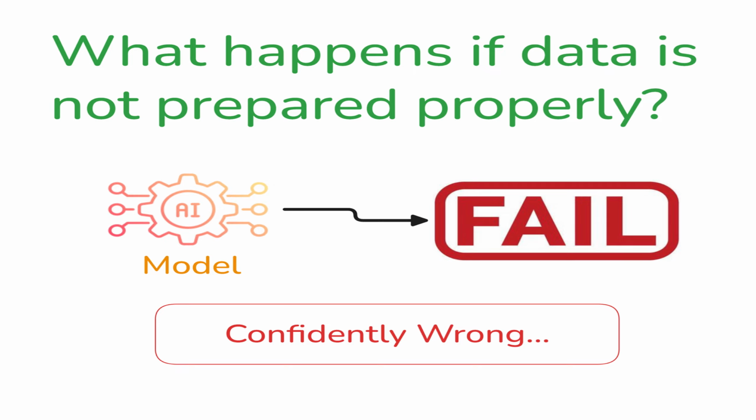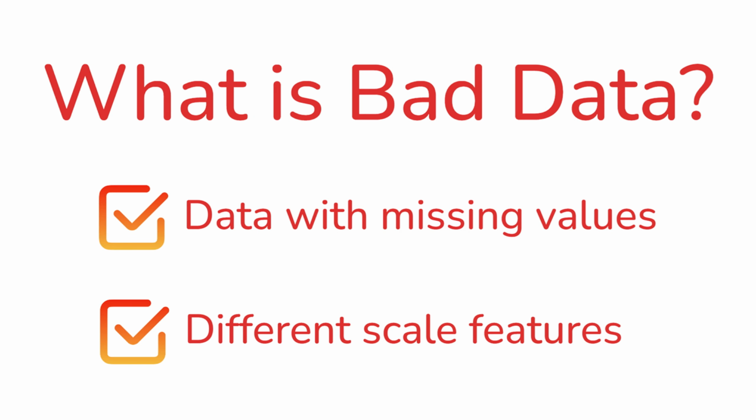So there are multiple examples of bad data. Your data may have missing values, or what if one feature has values in thousands and the other one is in decimals, and many more other reasons. All these problems happen before the model even starts learning. And if they are not handled properly, the model will learn the wrong patterns.